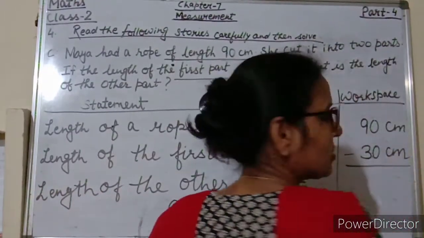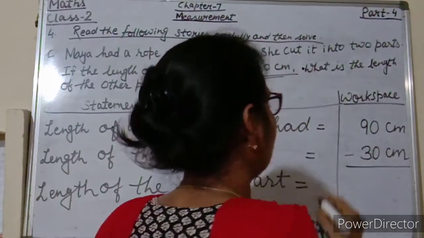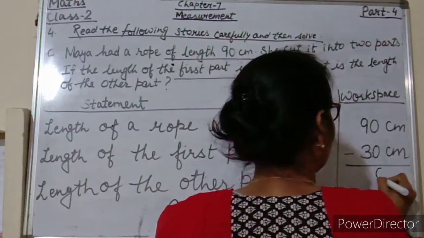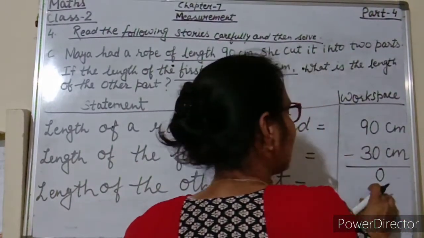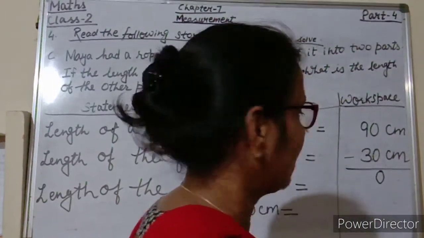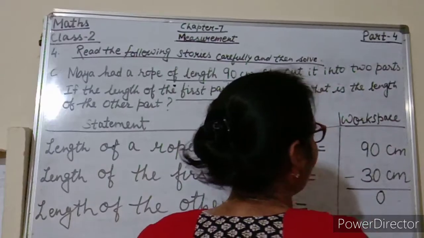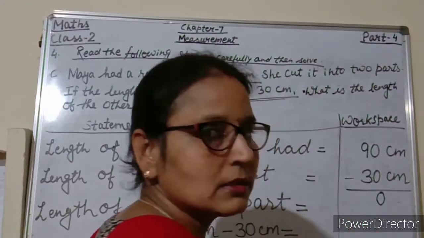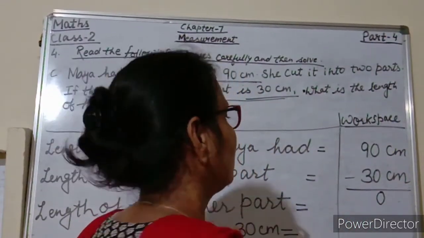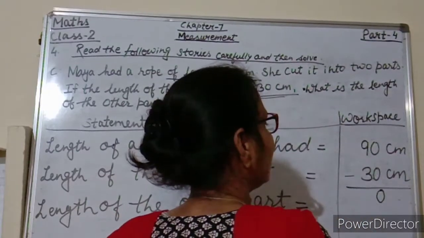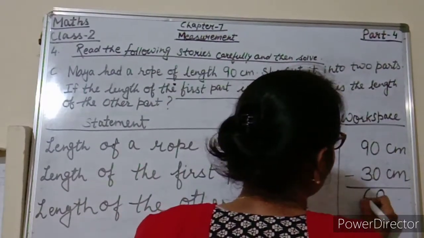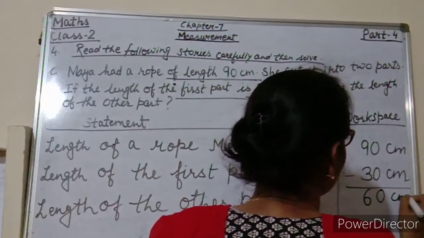So do the workspace. Here 0 minus 0 students, what you will write? Yes, 0 minus 0. Here it will be 0. So we will write 0 under the ones column. And now 9 minus 3. Just subtract 3 from 9. Yes, 6. So 60 centimeter.